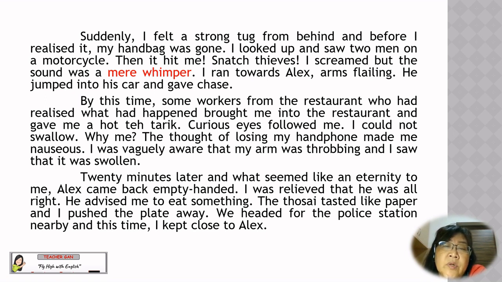By this time, some workers from the restaurant who had realized what had happened brought me into the restaurant and gave me a hot teh tarik. Curious eyes followed me. I could not swallow. Why me? The thought of losing my handphone made me nauseous. I was vaguely aware that my arm was throbbing and I saw that it was swollen.